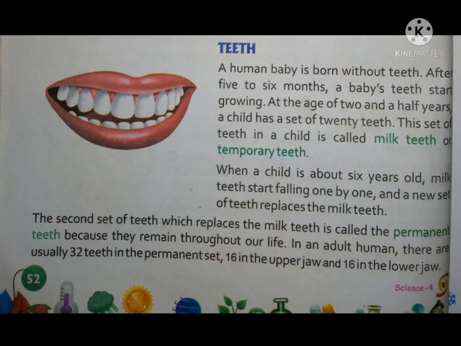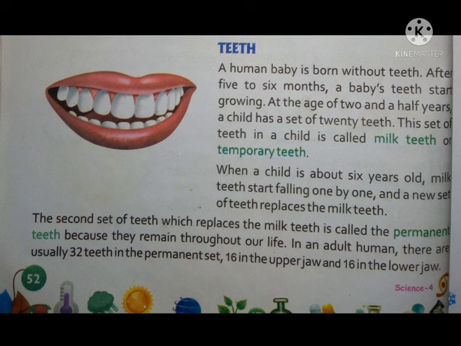As we have studied, milk teeth are temporary teeth, so they start falling one by one at the age of 6 years and a new set of teeth replaces them. The second set of teeth which replaces the milk teeth is known as permanent teeth because they remain throughout our life.